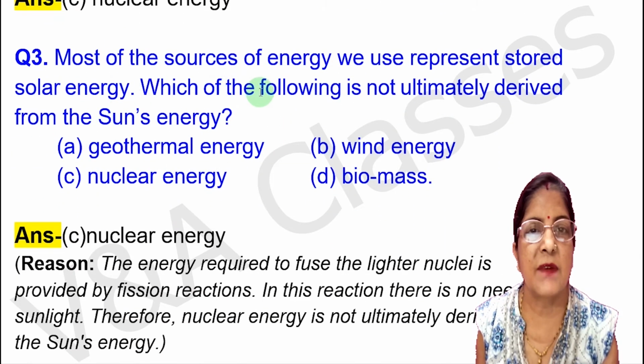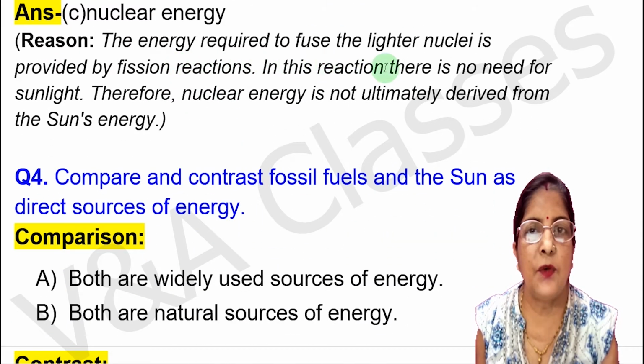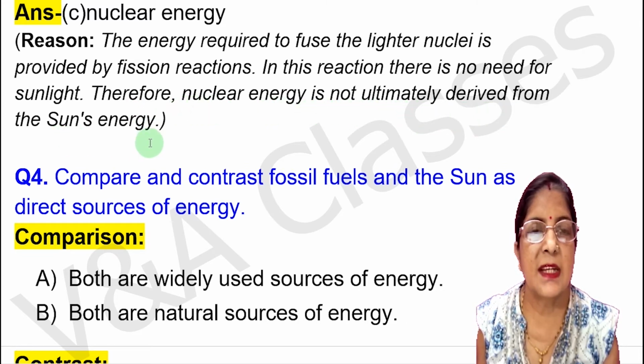Next question, most of the sources of energy we use represent stored solar energy. Which of the following is not ultimately derived from the sun's energy? This is very important. First option is geothermal energy. Second option is wind energy. Third option is nuclear energy. Fourth option is biomass. Answer will be nuclear energy. Reason for this option? The energy required to fuse the lighter nuclei is provided by fission reactions. In this reaction, there is no need for sunlight. Therefore, nuclear energy is not ultimately derived from the sun's energy.